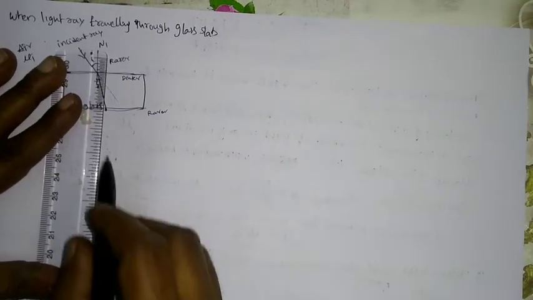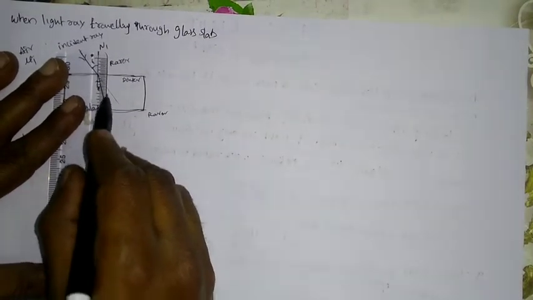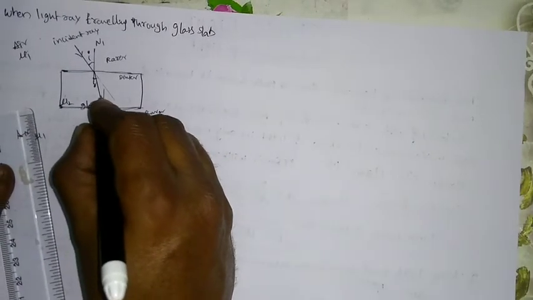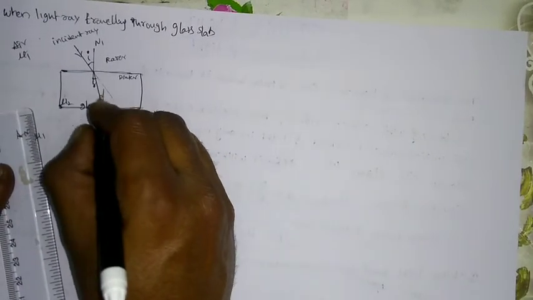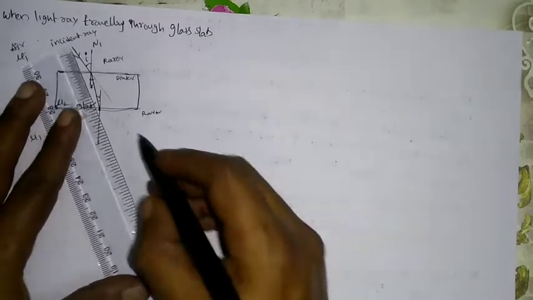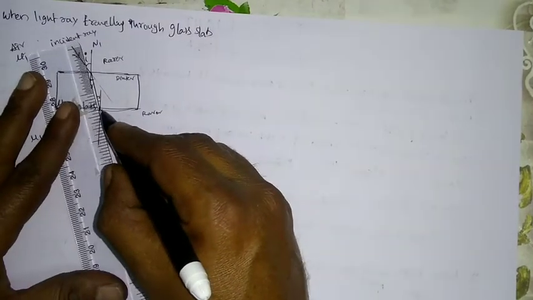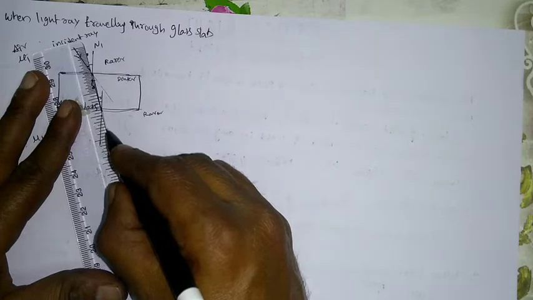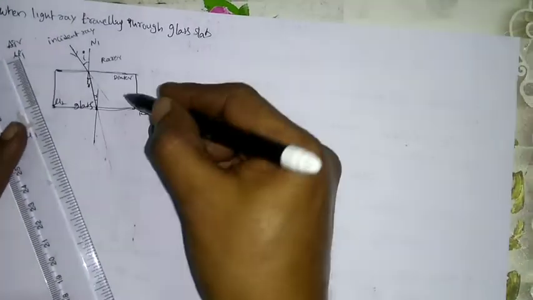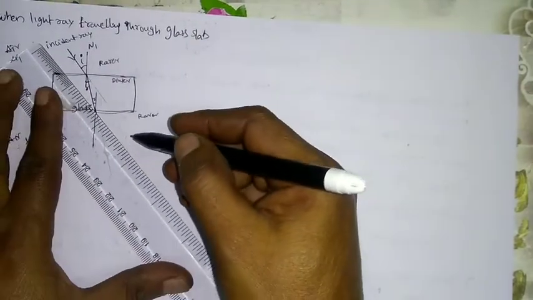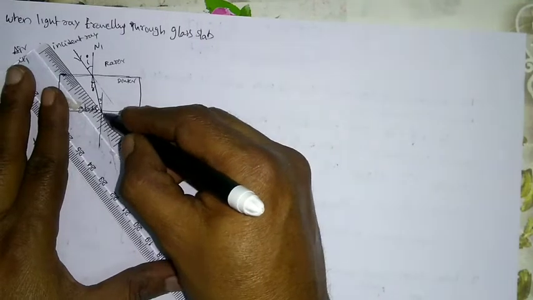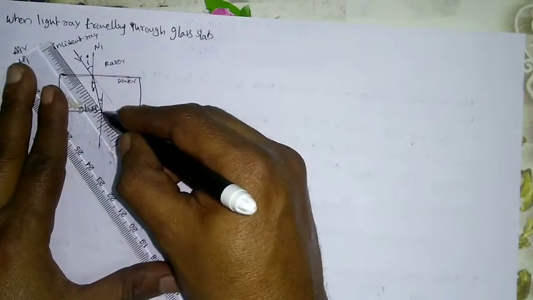Simply, how will you get the angle here? Simply by drawing the normal. So this is the angle of refraction. These two angles are alternate angles, that's why these two are the same. Now here it would move like this, but instead, when it is traveling from denser to rarer medium, it will move away from the normal. That means it will be like this.